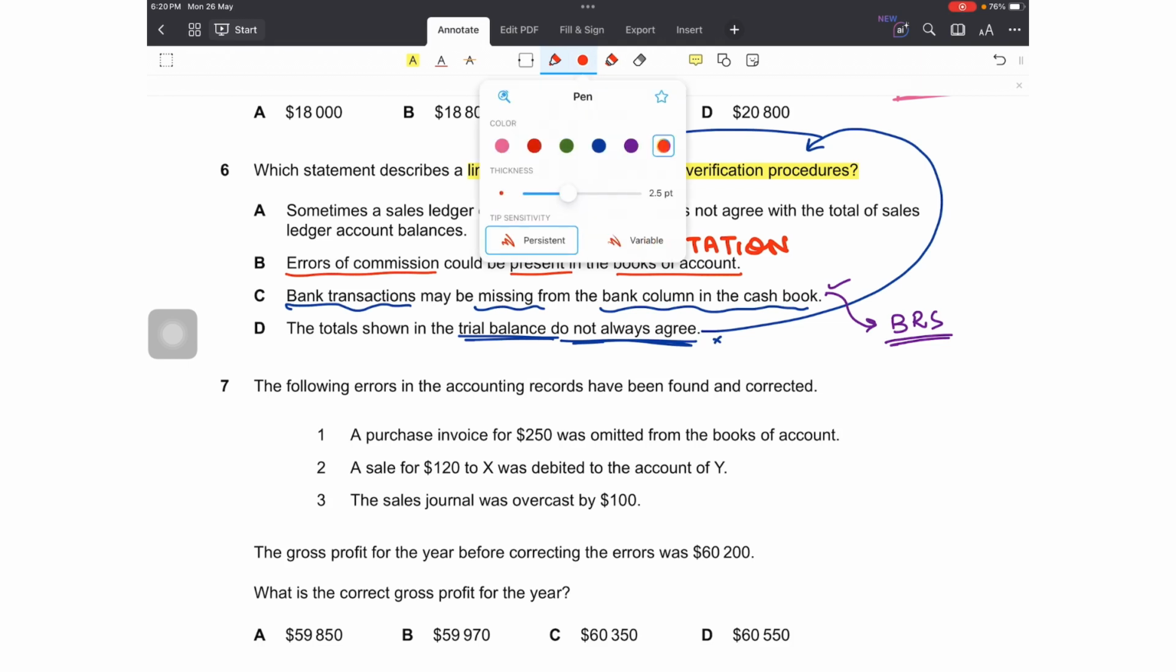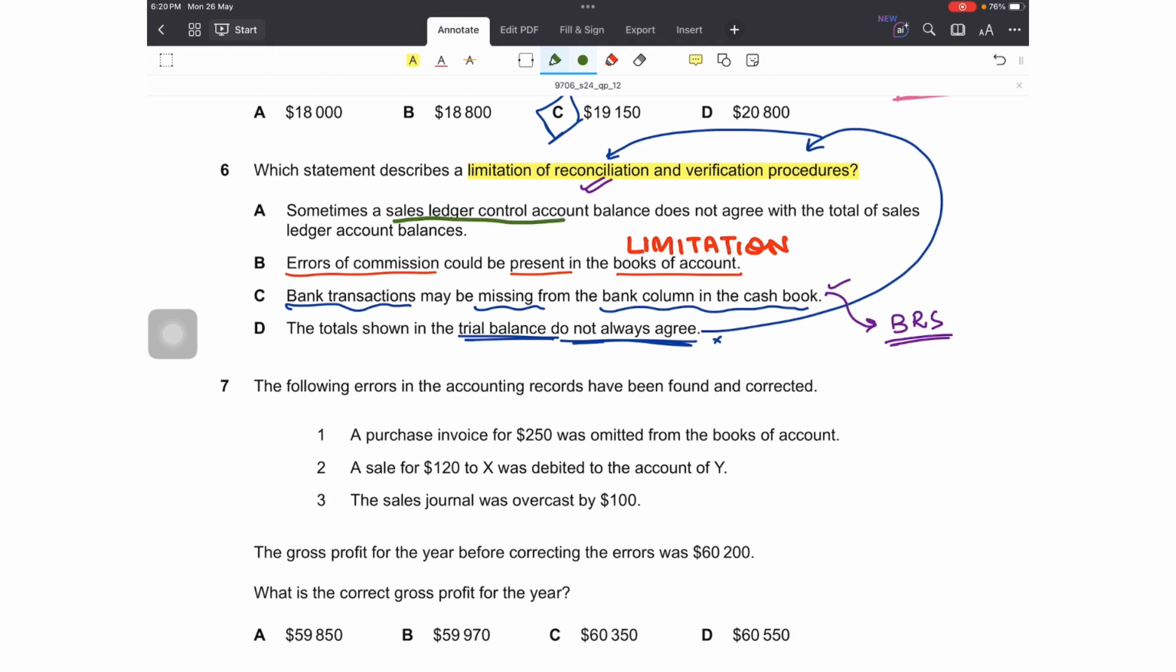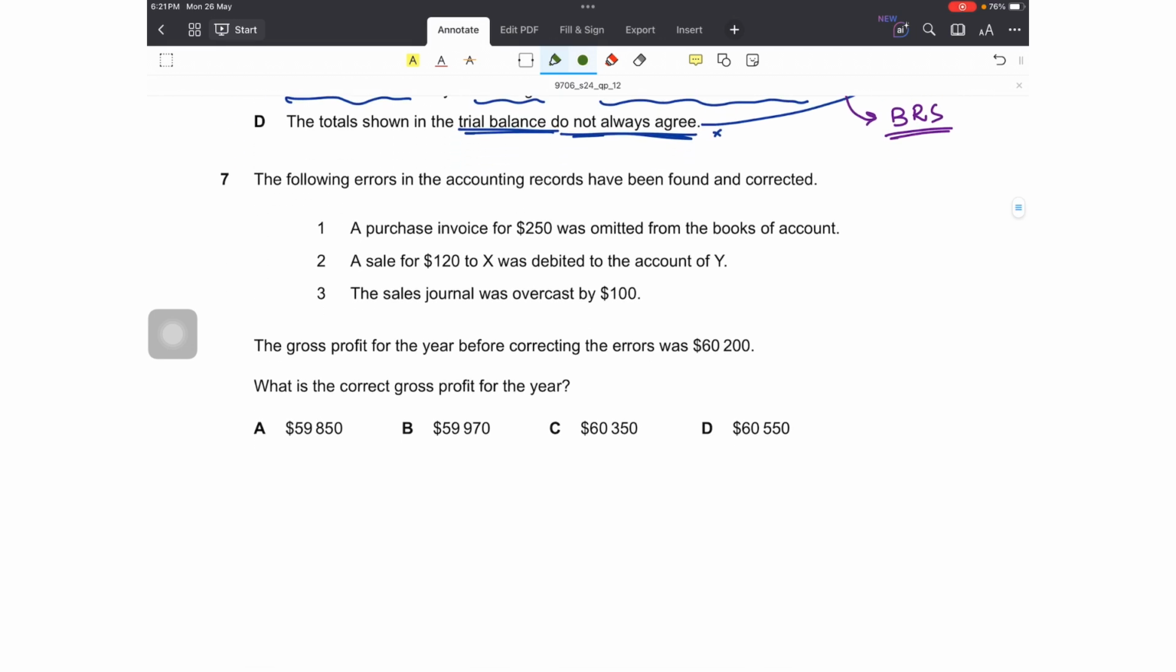Option A says sometimes a sales ledger control account balance does not agree with the totals of the... yes, sometimes it doesn't agree. So again, this gives us a hint to look for the errors and find out the differences, locate them and correct them. So this is again a benefit of verification procedure. So this isn't correct. Option B is the right answer.